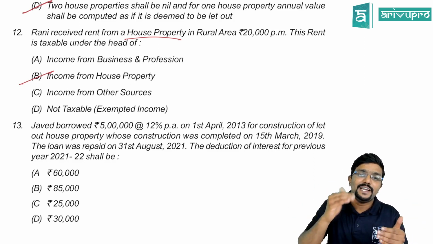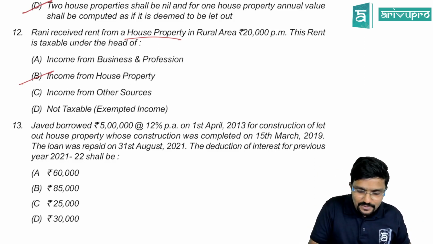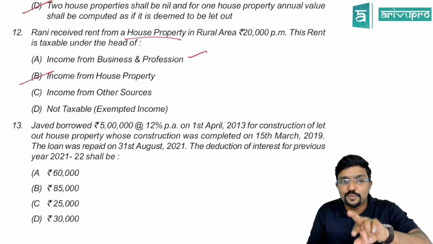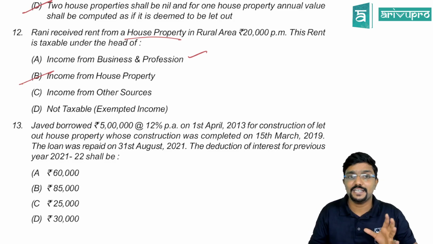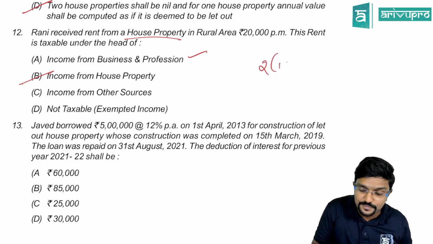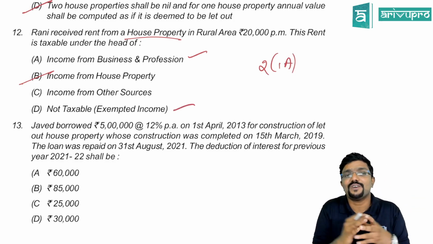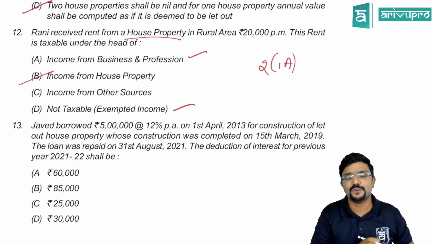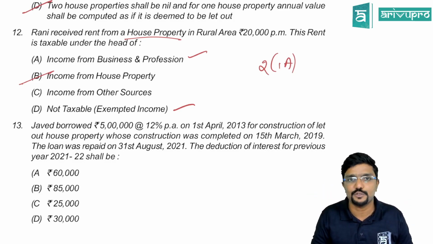See, if letting out of house property is her business, then it will be PGBP. Agree? Then if by chance this house property is on the land from where she is getting the agricultural income which she is using for agricultural purposes, then it can be covered under section 2(1A) also. Then it might be exempt. So as the question is not clear, all these things you can think of. But when the question is not specific about those things, just consider it as income from house property.